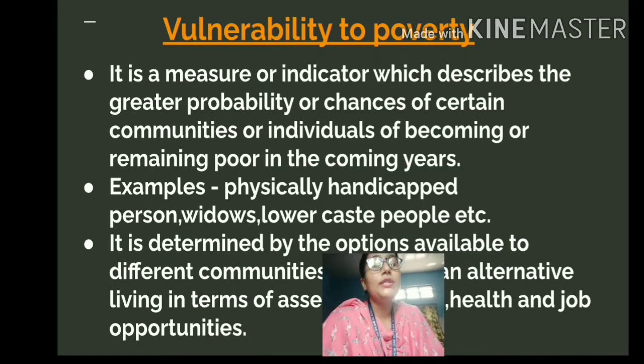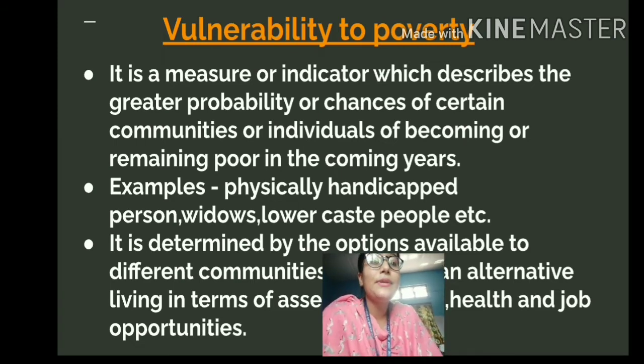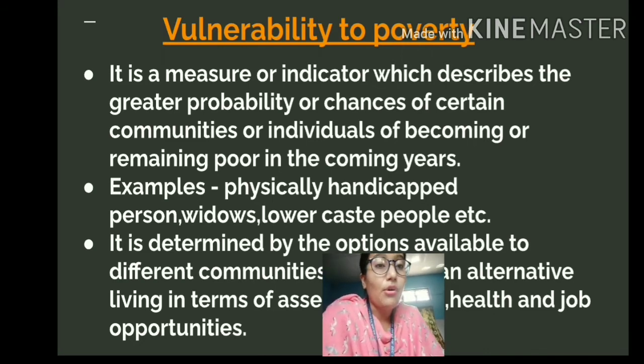so students, let us now understand how vulnerability is an indicator of poverty. So students, an indicator means a measure. Okay, so vulnerability is a measure or an indicator which describes the greater probability or the greater chances of certain communities of people or of certain individuals of becoming or remaining poor in the coming years.